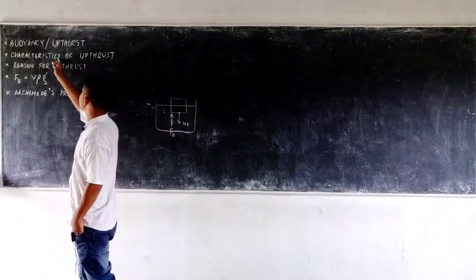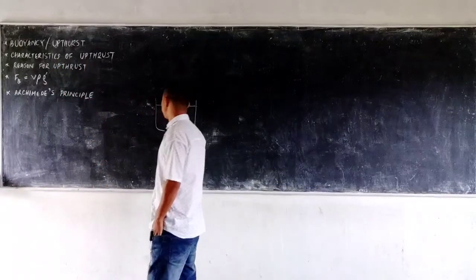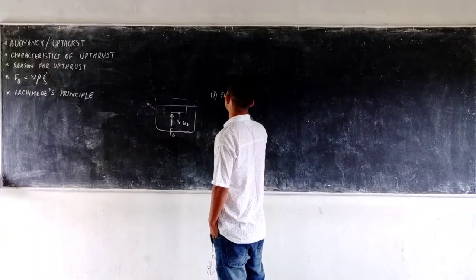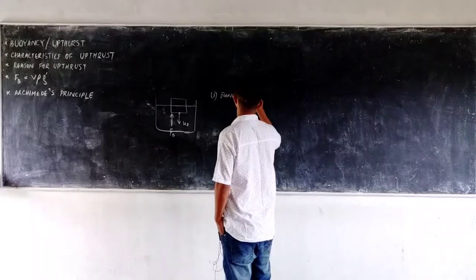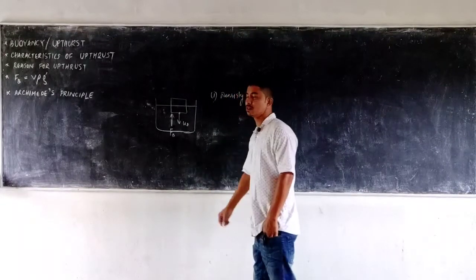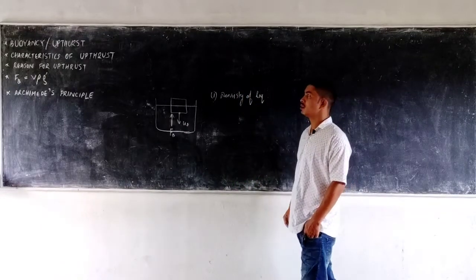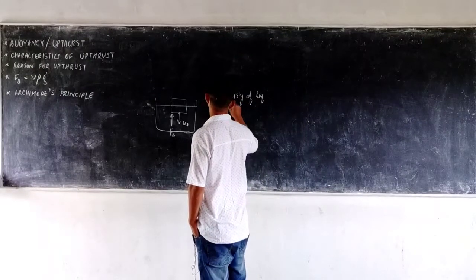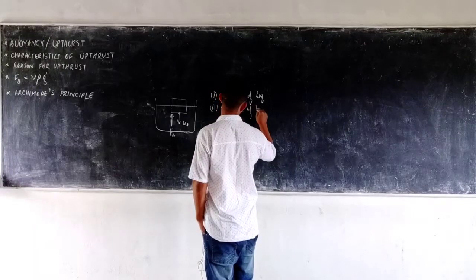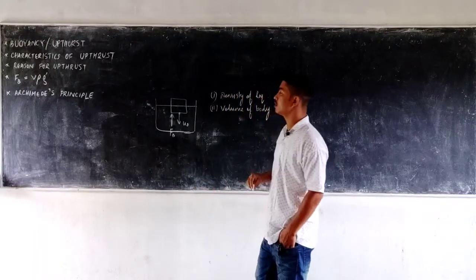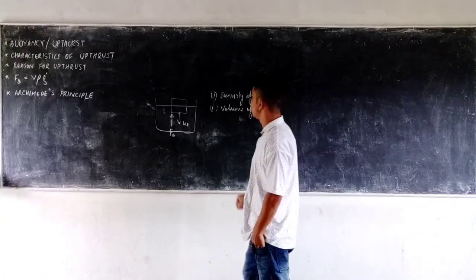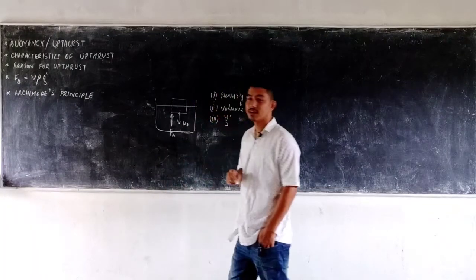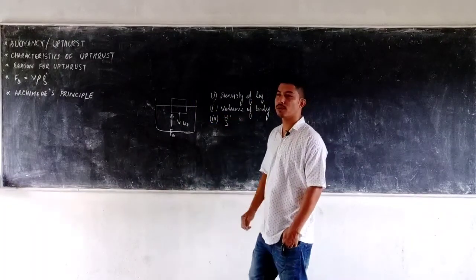Now the characteristics. There are three characteristics of upthrust. The first is that the upthrust on the body depends upon the density of the liquid in which it is immersed. The higher the density of the liquid, the more will be the upthrust. The second factor on which the upthrust depends is the volume of the body. The greater the volume of the body immersed in a liquid, the higher will be the upthrust. And the third is that it also depends upon the acceleration due to gravity. The greater the value of G, the more will be the upthrust.